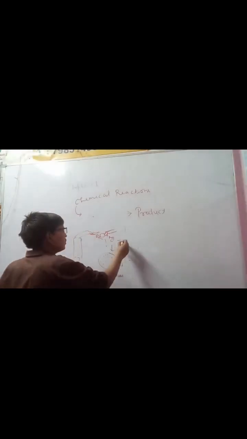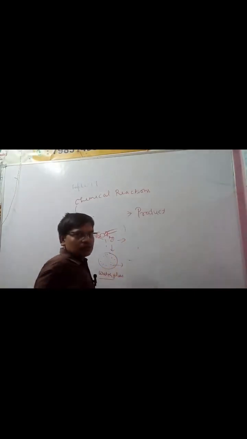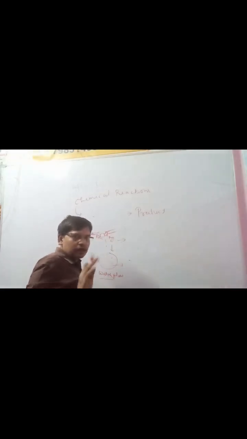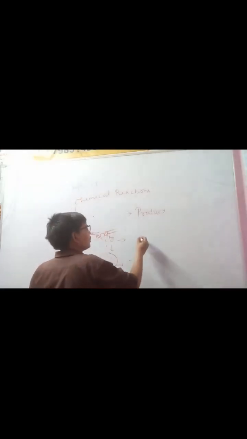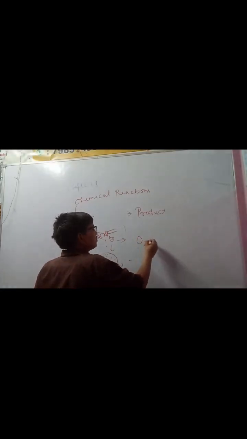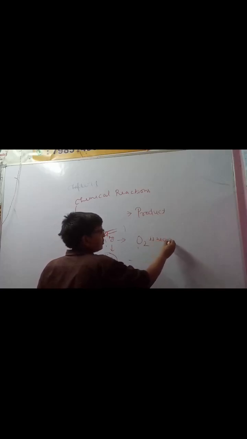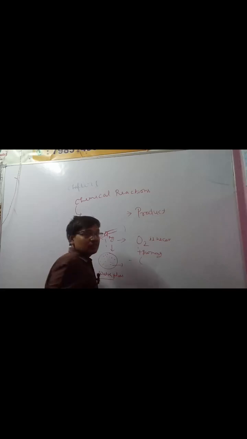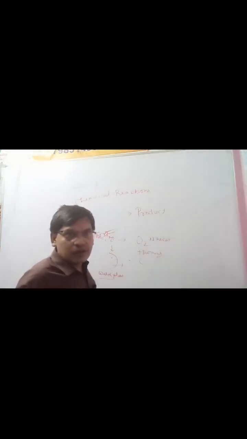We know from earlier classes, as you have already studied, that O2 is required. O2 is necessary for the burning purpose. Without O2, means oxygen, no burning will occur.